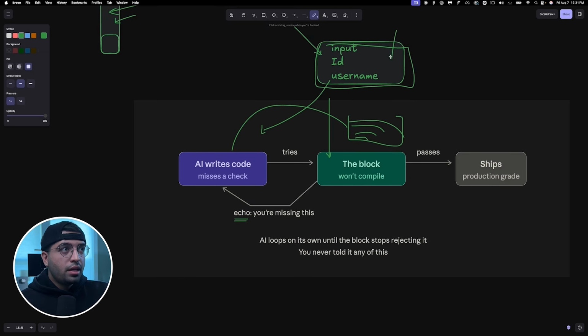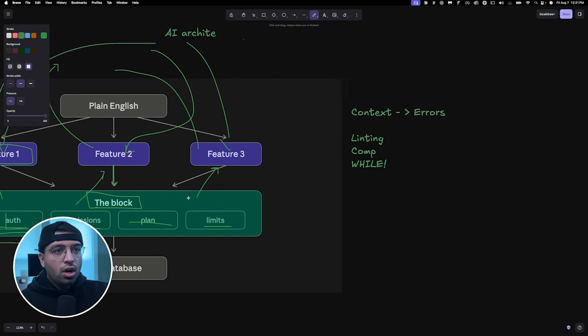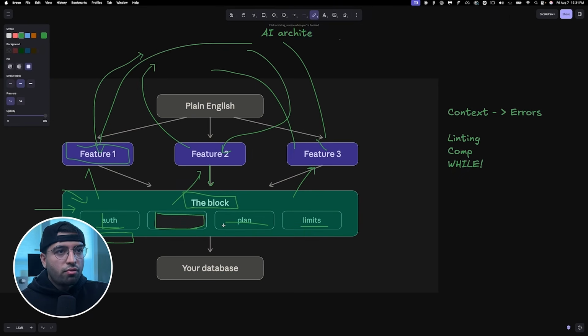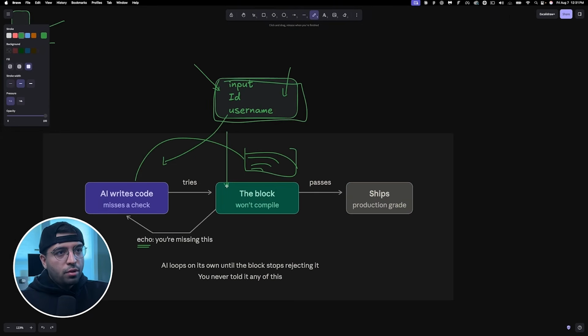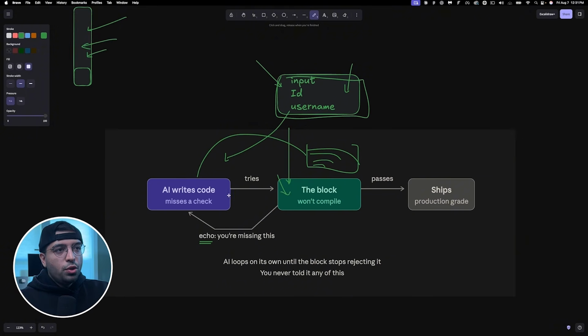And if there was something that it absolutely missed out on because the block had something in here like permissions and it did not provide a permission, and if the block throws an error, a literal error, you can enforce that to not let the code compile. And so we are now not relying on context to make the app production grade, but relying on some sort of a linting error, some sort of echo signal that literally tells AI you've built it wrong, you need to fix this. In my opinion, this is more reliable, and this is why I can trust AI to build an entire feature for me because I know it's going to go through the same system we've already written in the past.